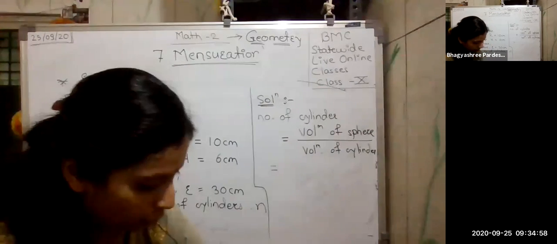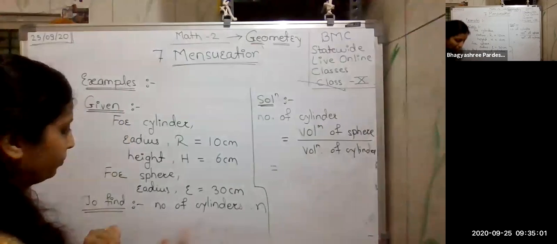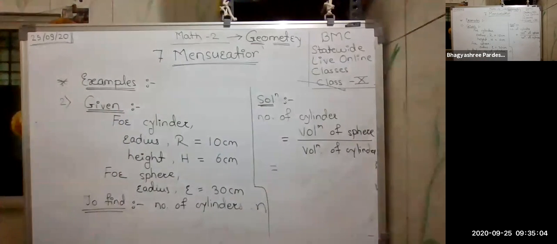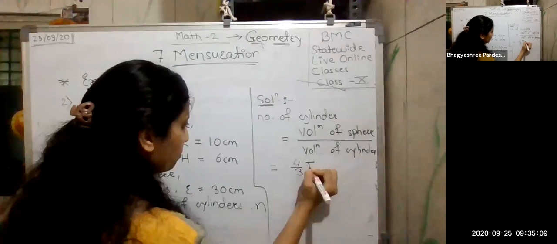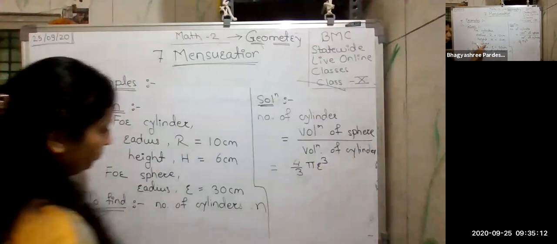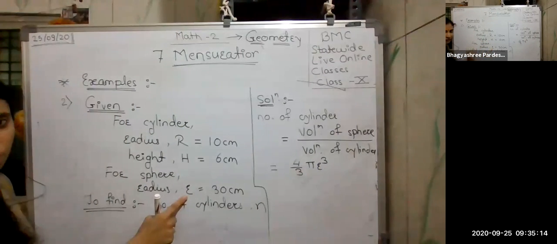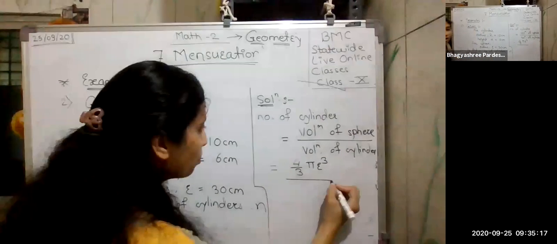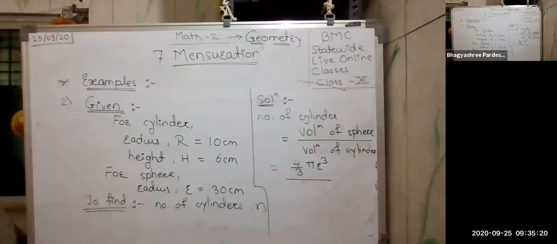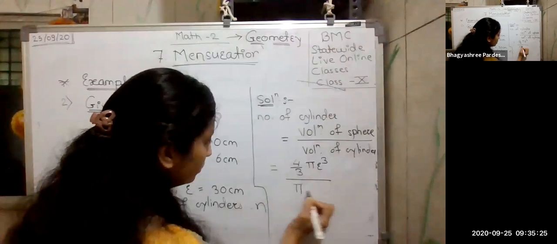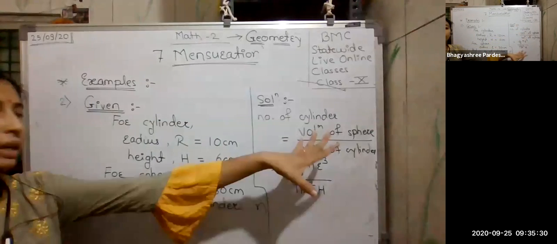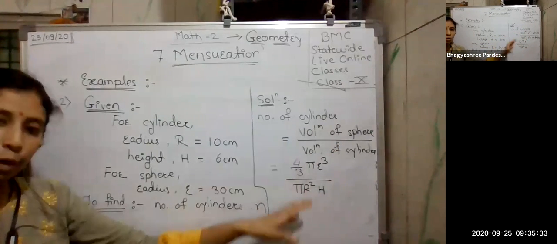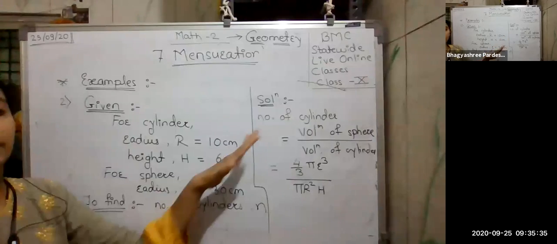So what are the values here? Volume of sphere. What is the formula for volume of sphere? It is 4 by 3 pi r cube. For the sphere, I have taken the small radius. Then upon the volume of cylinder, which is pi r square h. So you must know the formulas. Simply substitute the formulas, put the values, solve this, and you will get the number of cylinders.